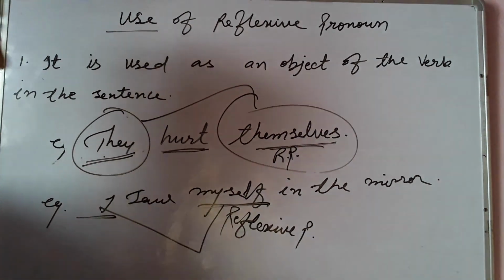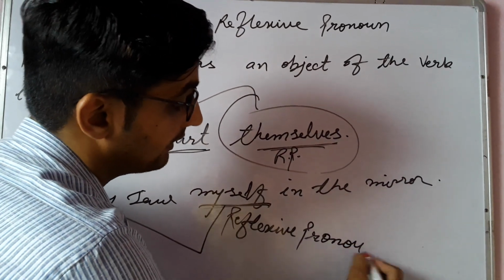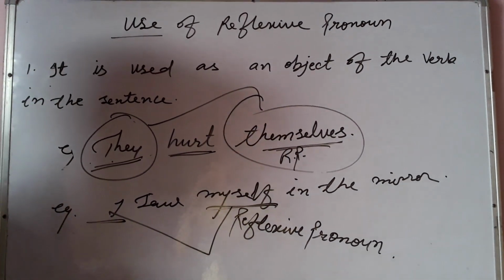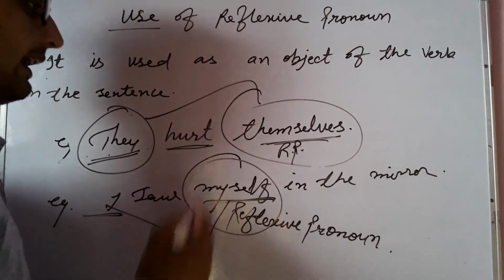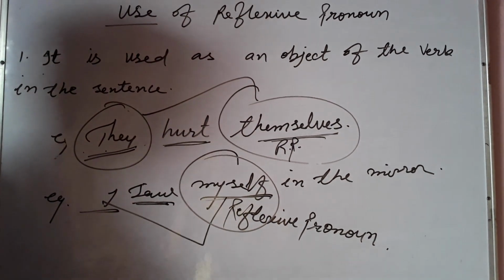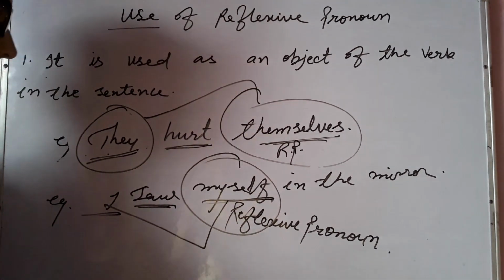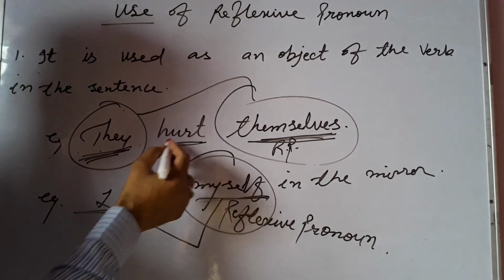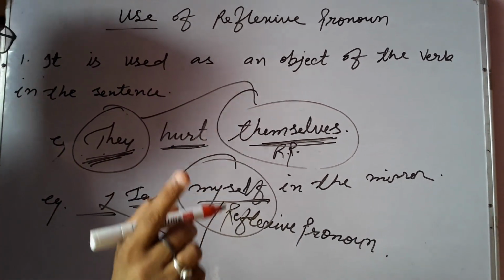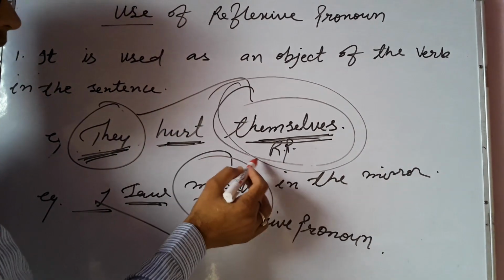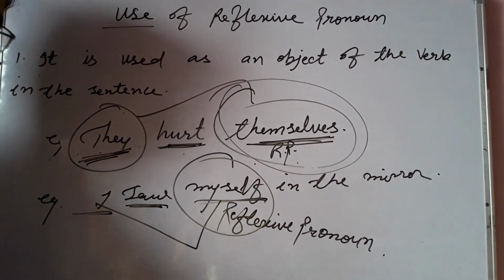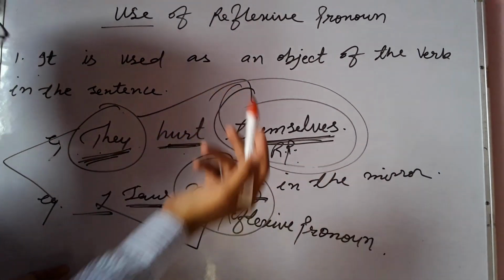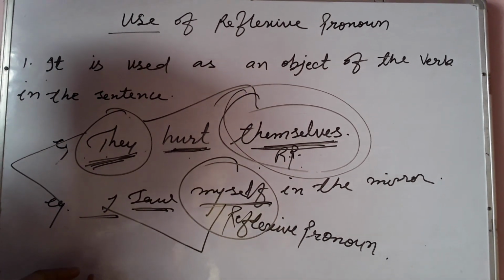It means when the subject and object of the sentence are the same, we use reflexive pronoun as an object of the verb. When the subject and object of a verb are the same, we use reflexive pronoun as an object of the verb. You can see in both examples. But when they are different, subject and object are different, we use the objective case of personal pronoun.